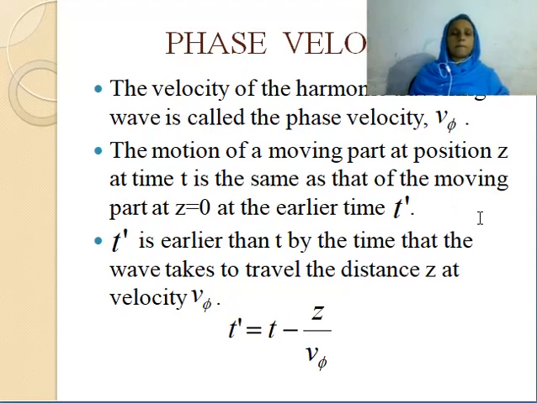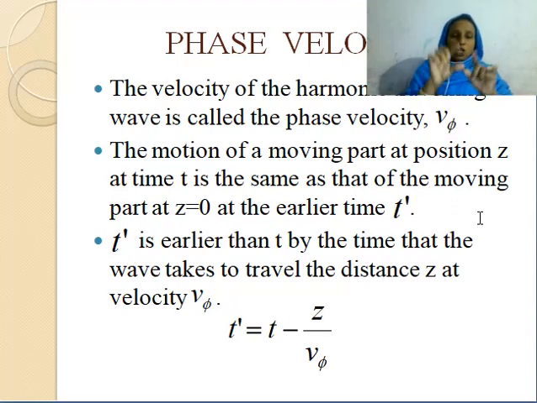For that, we observe the motion of a moving part at position z, the motion of the string at z at time t. The same motion happens at z equal to 0 at an earlier time t prime.